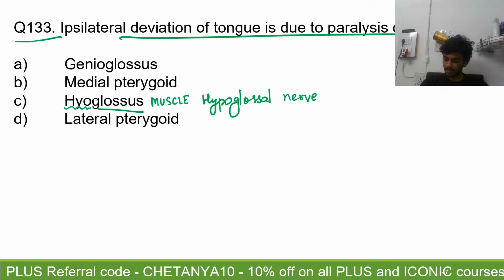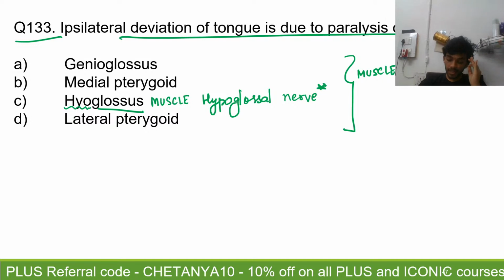Right? See, Shramdeep is also making the same mistake. The ipsilateral deviation of the tongue is due to the paralysis of... All of these things that are written, they are muscles. There is no nerve here. If the hypoglossal nerve had been in the option, that would have been the answer. Right? Hyoglossus is a muscle of the tongue.